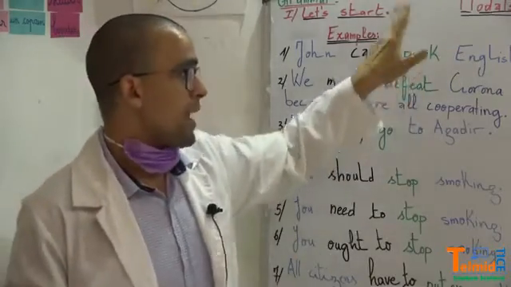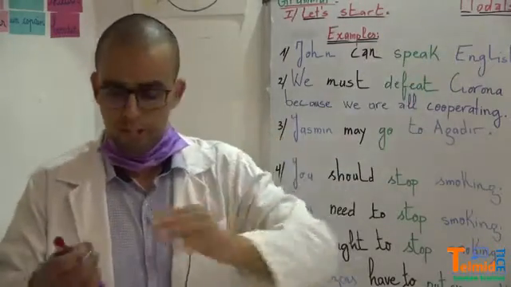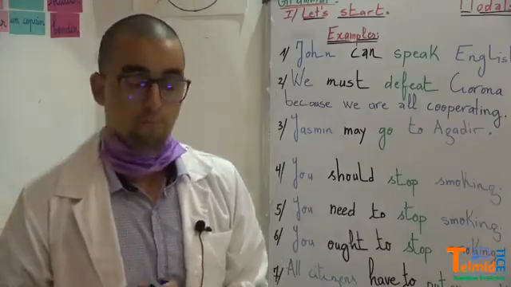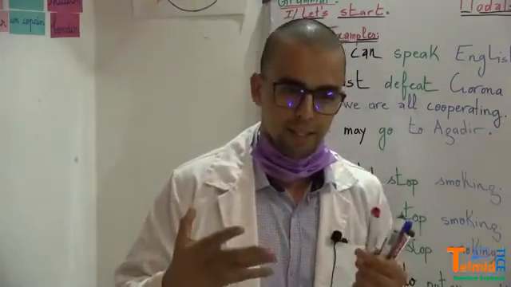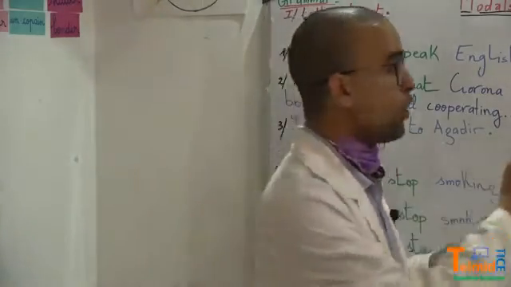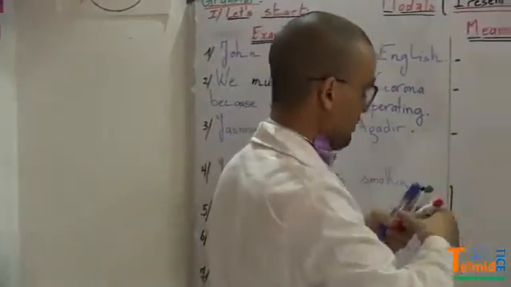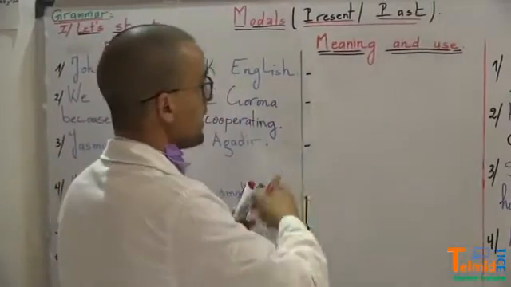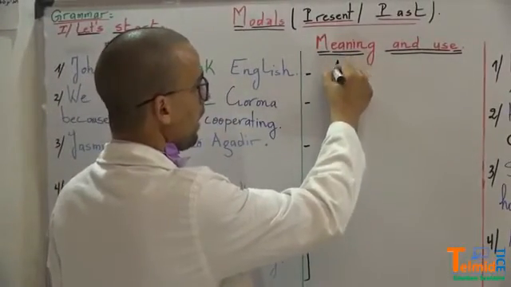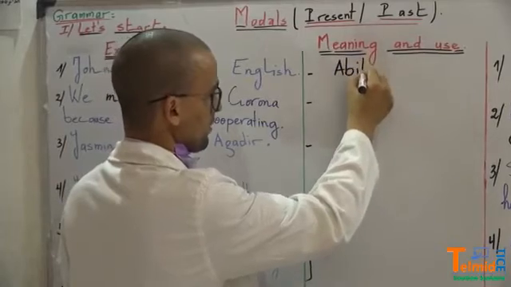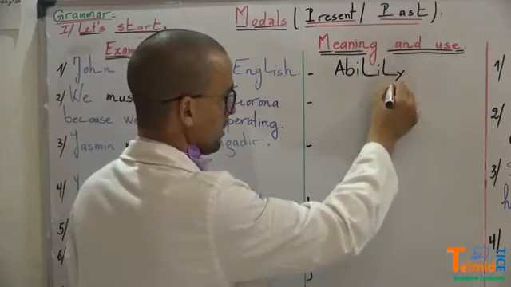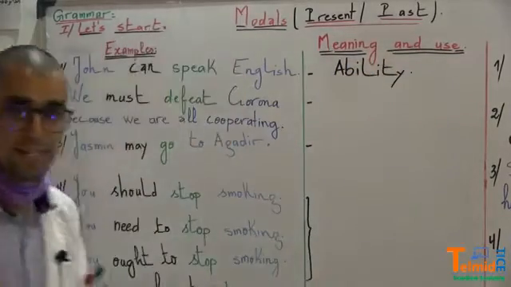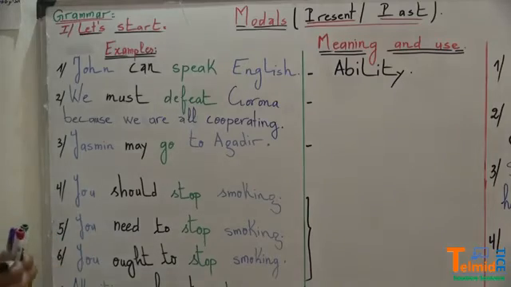The meaning of can here, and the use, is to express ability, which means he is able to or she's able to. Can expresses ability. He is able to do something.